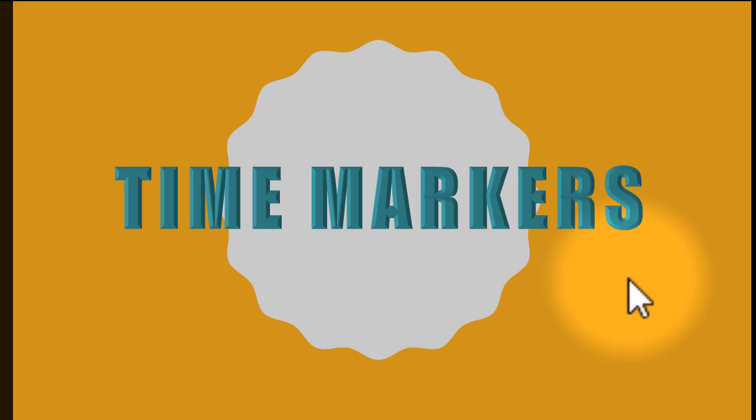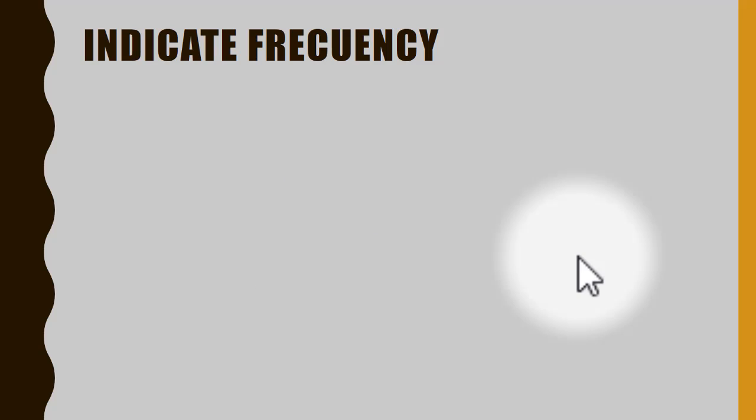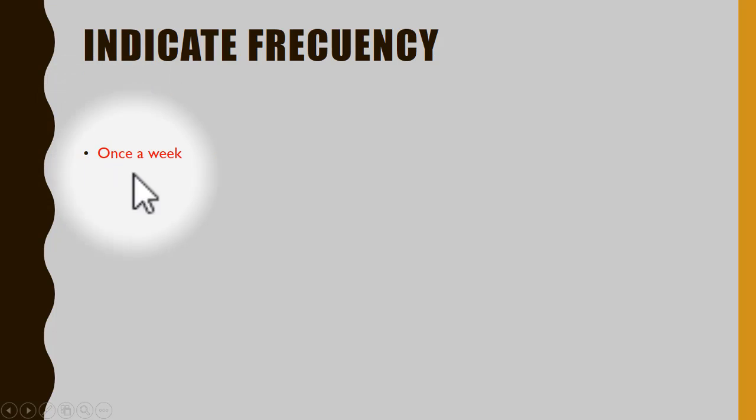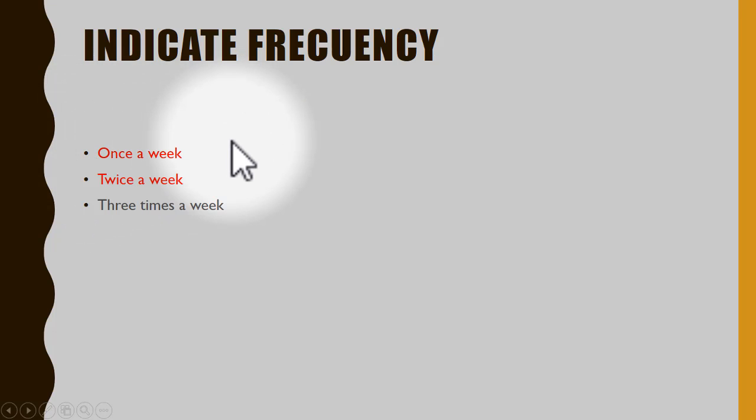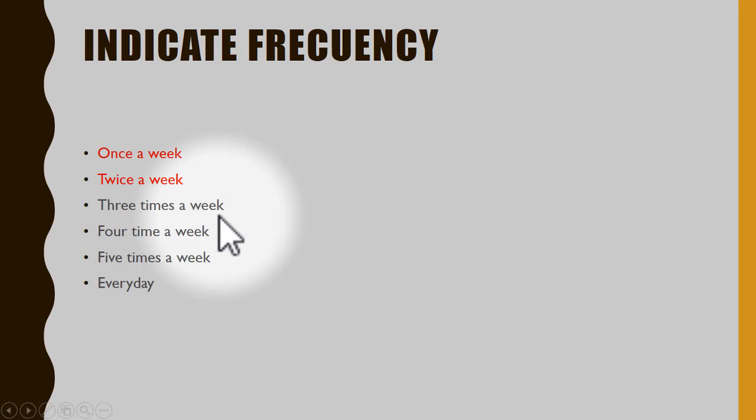Today's class is gonna be about time markers. Time markers indicate frequency. And the words are these. Look: once a week, twice a week, 3 times a week, 4 times a week, 5 times a week, every day. What are the meanings of these phrases?